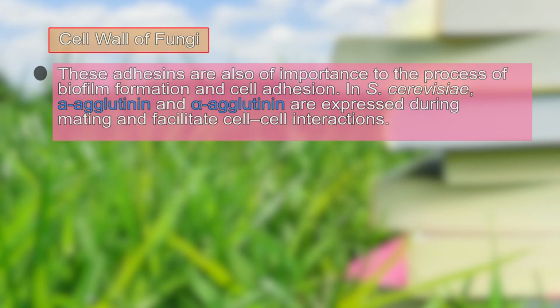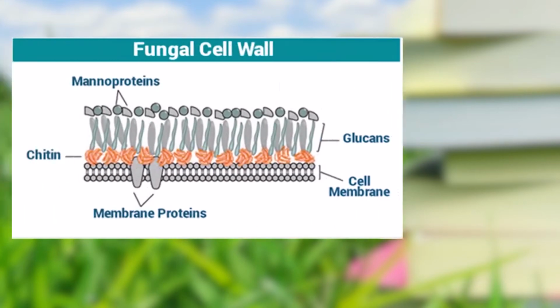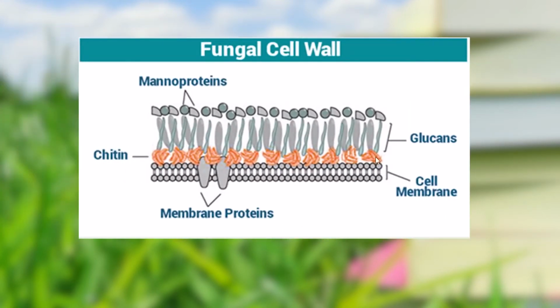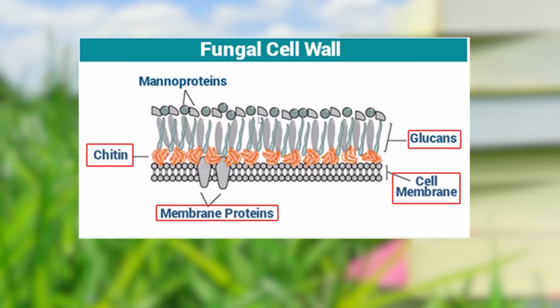For example, in Saccharomyces cerevisiae, which undergoes mating between the A cell and the alpha cell, the A cell shows presence of A agglutinin and the alpha cell shows presence of alpha agglutinin. Because of these two agglutinins, the A cell and the alpha cell of the yeast mate together. This is a picture of the fungal cell wall. Here we can find membrane proteins within the cell membrane, or plasma membrane, and above this we find chitin, and above chitin we find glucans, and the glucans are covered by the mannoproteins.